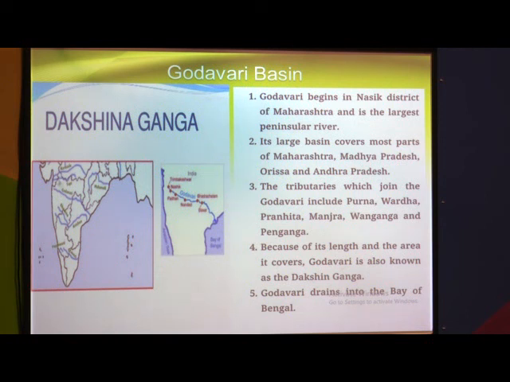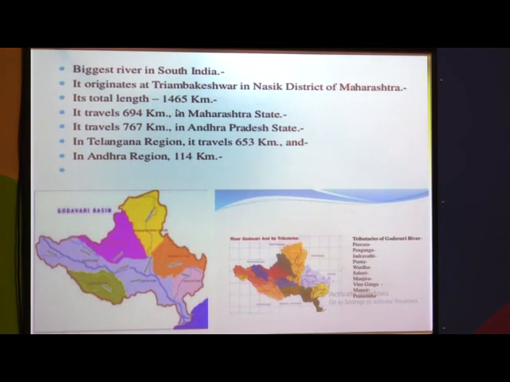See here on the map, the Godavari river has its origin place in Nashik, Trambakeshwar, and flows through the whole of Maharashtra. It is the longest river in South India, so that's why it is called Dakshin Ganga. The river's length is near about 1465 km, which means 1500 km, and this is the catchment area of the river Godavari. Here are the names of the tributaries: Pravara, Painganga, Indravati, Purna, Vardha, Pranahita. These are all tributaries of the Godavari river.